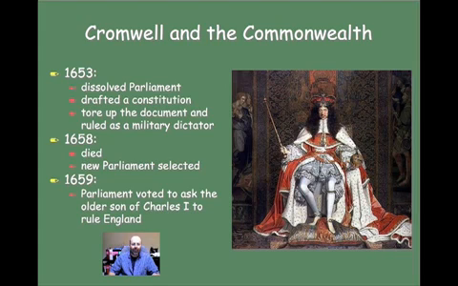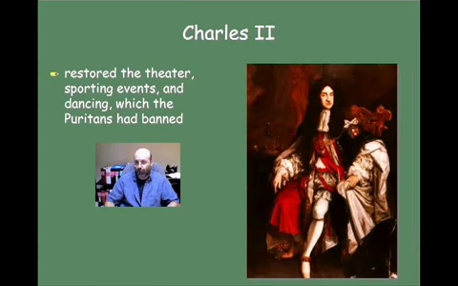All right, by 1659, Parliament then voted to ask the older son of Charles I to rule England. So they basically were asking the monarchy to come back to power. In this case, they were asking Charles I's son to come in, and that's Charles II. So at this point, Charles II would come back as king, and once he did, things like theater, sporting events, dancing were restored. These were all social things that had been banned by the Puritans, and so he was able to bring those things back,